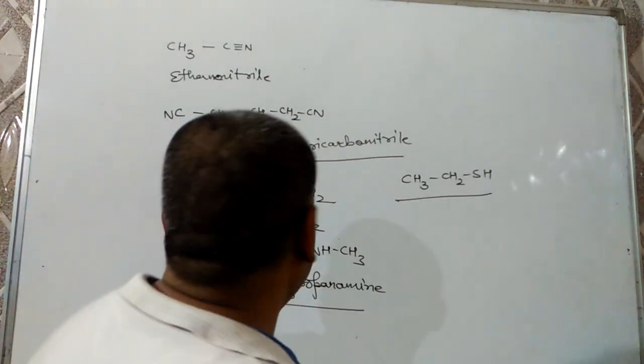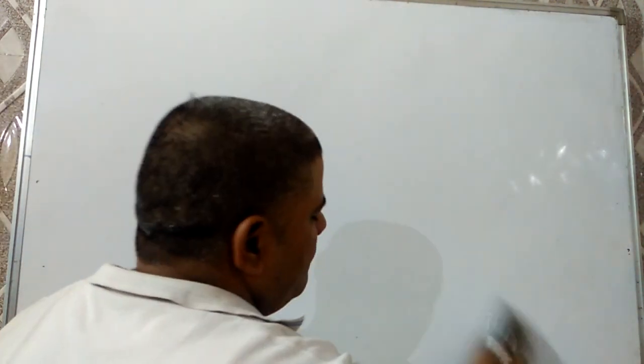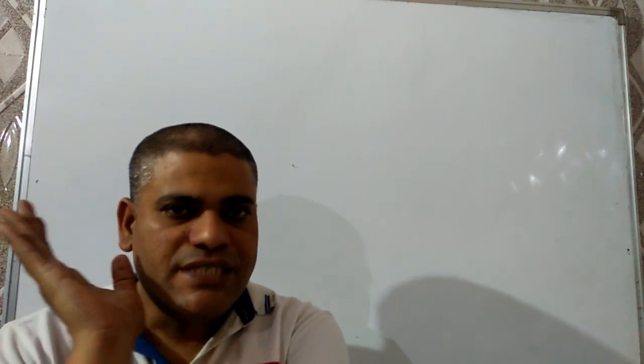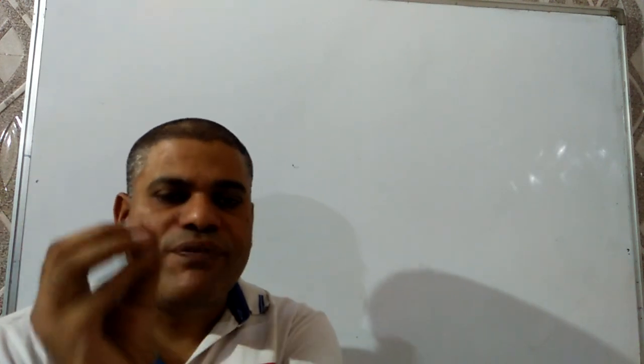This is all about the functional groups. Now we have to discuss the IUPAC name of organic compounds having polyfunctional groups. Polyfunctional compounds means compounds which have more than one functional group. And in these compounds, keep it in mind, one functional group is taken as suffix while all others are taken as prefix.